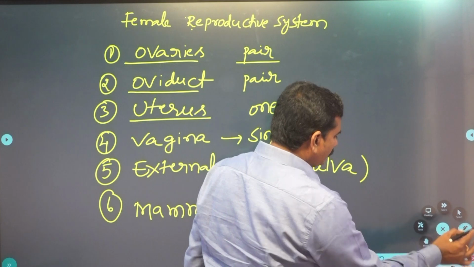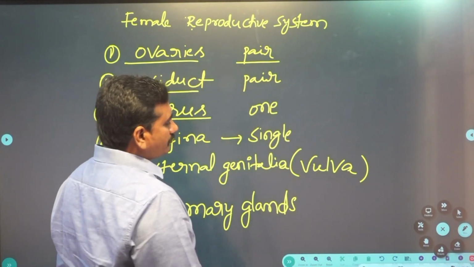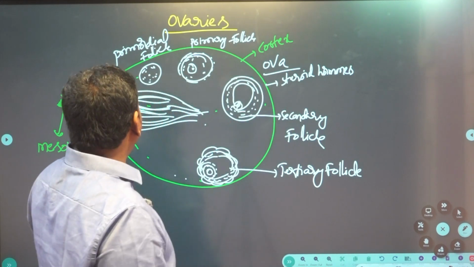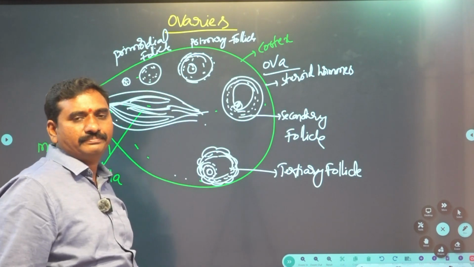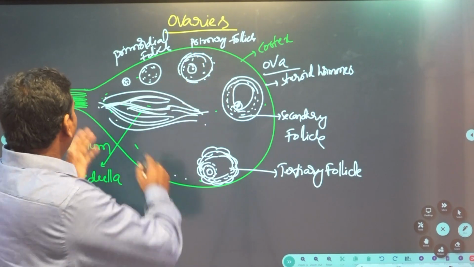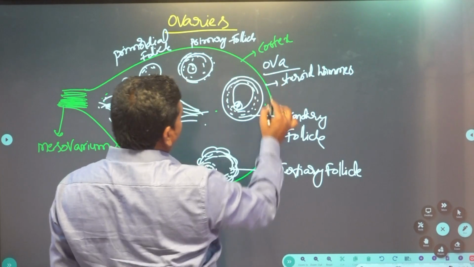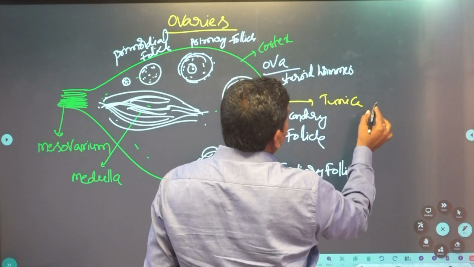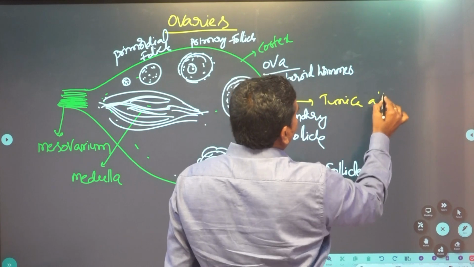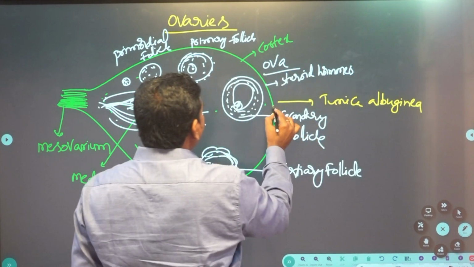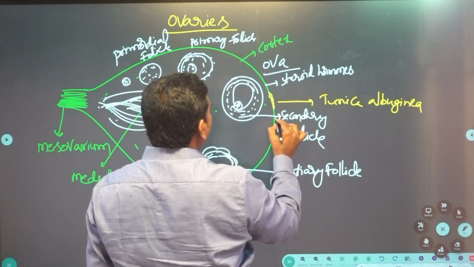Next, the ovaries. Each ovary has a layer called tunica albuginea. You know that already, we have seen it in the testes. It is also called the germinal epithelium.